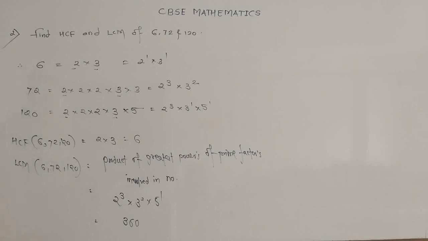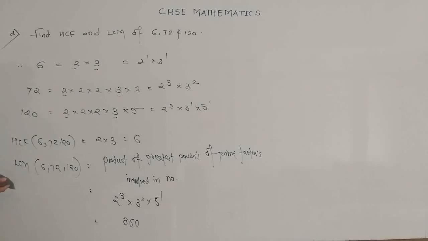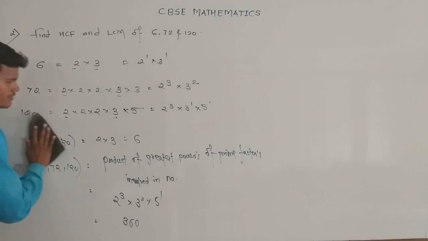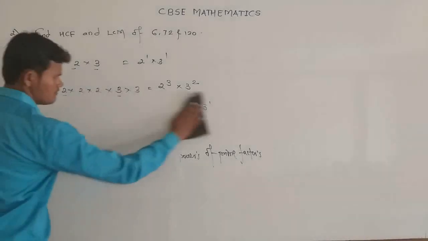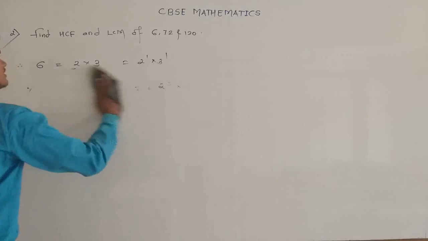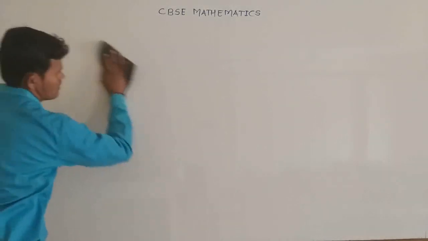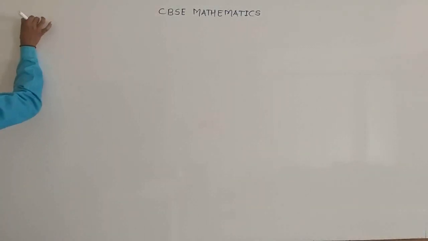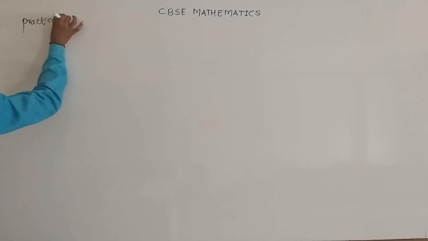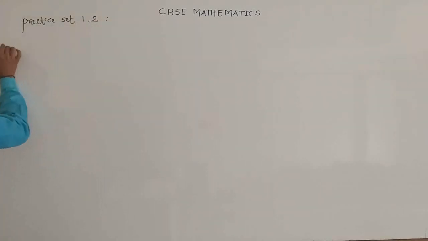So these are the two examples to find the SCF and the LCM of two positive integers as well as three positive integers. Now we are going to start our second practice set, that is 1.2, which is based on the fundamental theorem of arithmetic. The first question of practice set 1.2 is: express each number